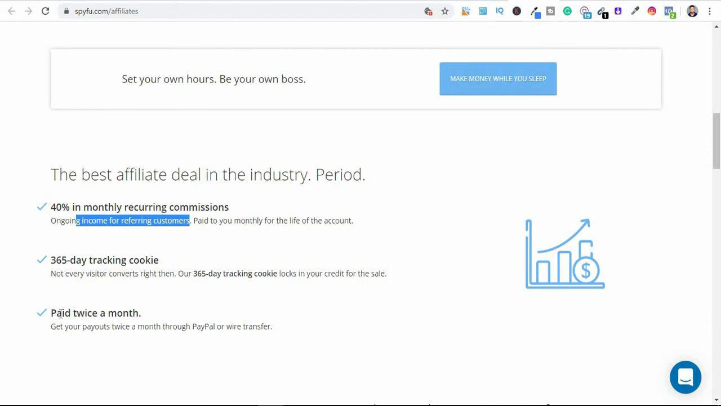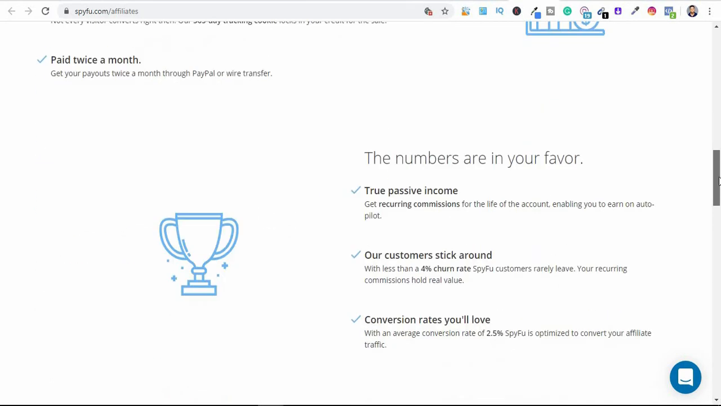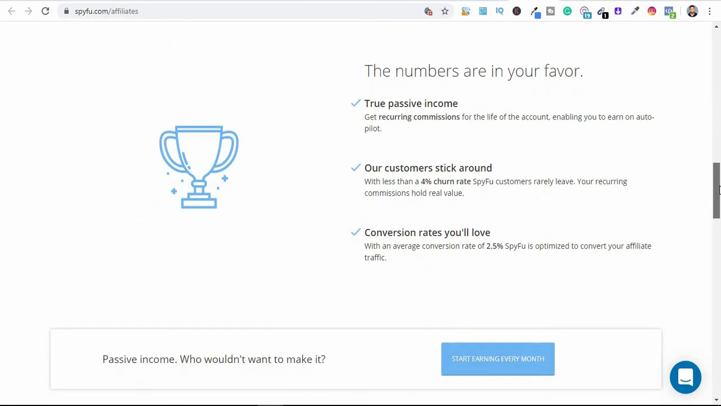And you can see right here they pay twice a month, through PayPal or wire transfer. A lot of people like PayPal money, and a lot of people also like wire transfer. I myself like wire transfer actually, because I want the money to come straight into my bank account. I guess there might be a little charge on this one, but the cool part is that you can earn PayPal money or wire transfer directly to your bank account. So this is the way to go.